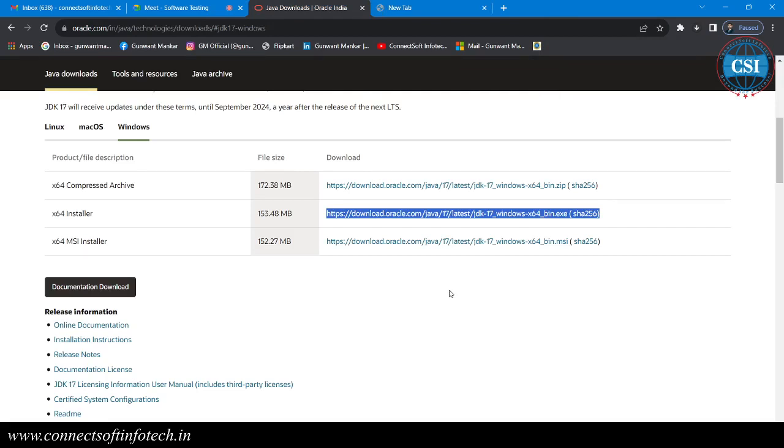Okay, so this is the link for downloading the JDK. After downloading you will get the exe file. You have to double click on that one and just click on next, next, next and finish. Okay, so I have already installed the JDK 17. I'm unable to, sorry, that would be an override, but I'm going to show you. So just wait.